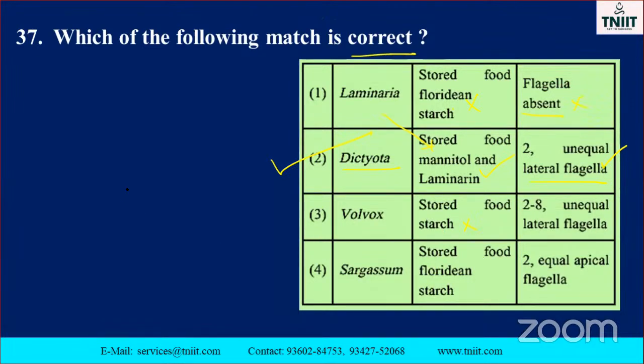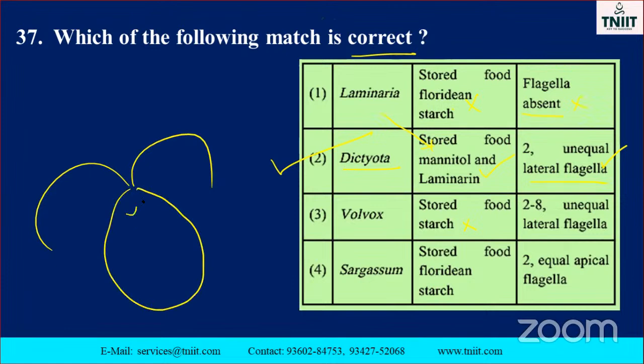Volvox, just to see the structure, it will be giving 2 flagella only, isn't it? 2 flagella like this. This is Chlamydomonas. The structure is also similar, but Volvox is in the form of colony forming, very small ones interlinked like this.